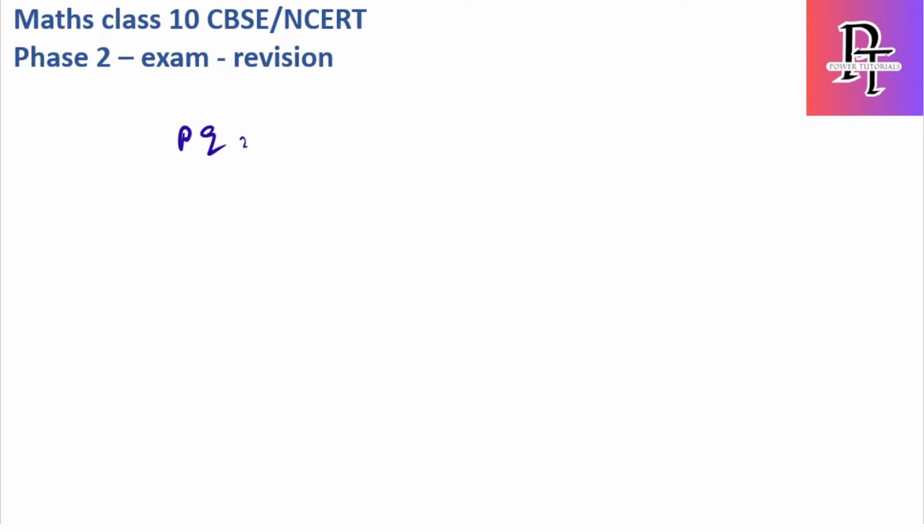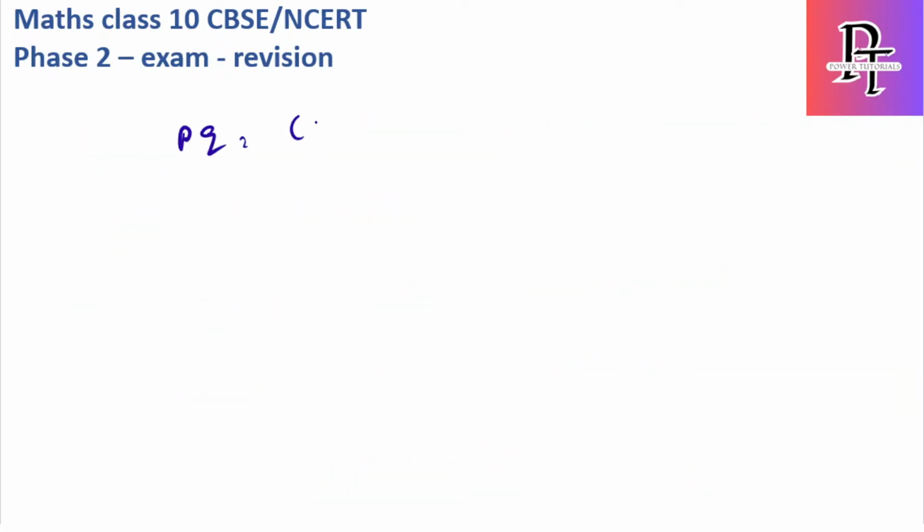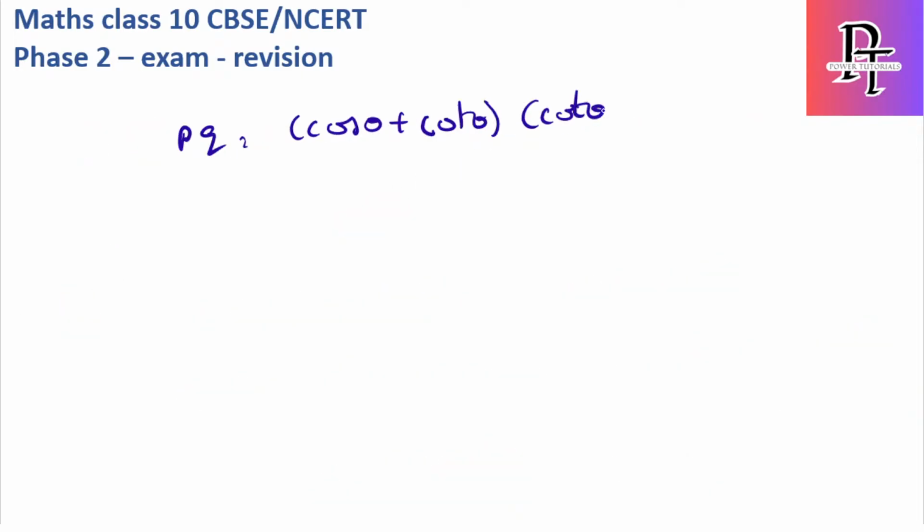PQ is (cot theta plus cos theta) into (cot theta minus cos theta). So this becomes cot square theta minus cos square theta, which is nothing but a square minus b square. (a plus b) into (a minus b) is nothing but a square minus b square.